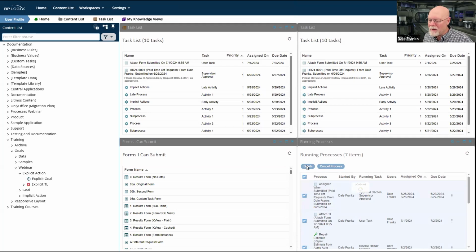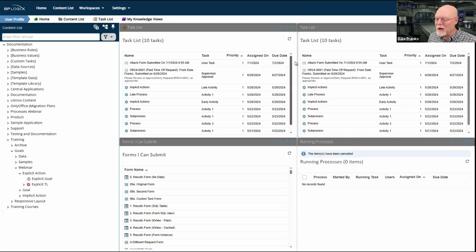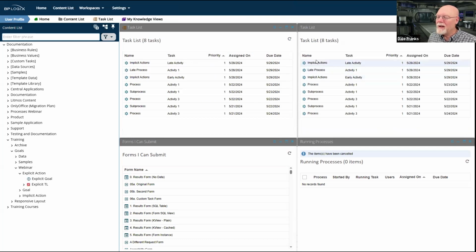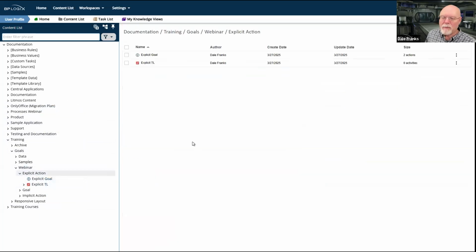So yeah, I don't know what is going on training, but fortunately it doesn't appear to be working on documentation. So does that clear off my task list? No, it does not. I have all of these activities running, but well, we'll have to live with it. I'm not going to go in and open up all of those things by themselves. So there we go. There is my explicit goal. It works. I mean, I guess we can go in and be sure that it works.